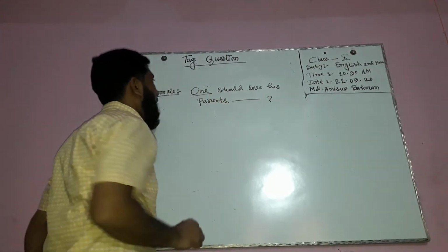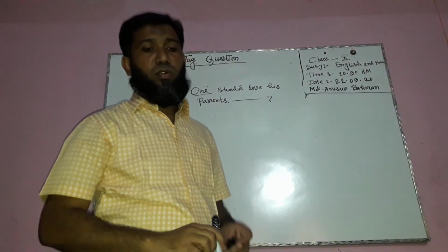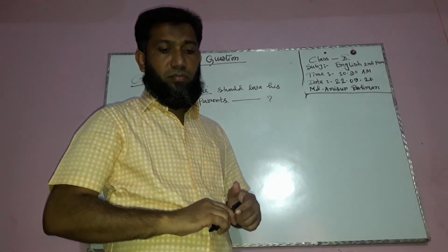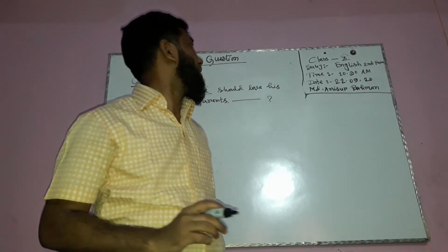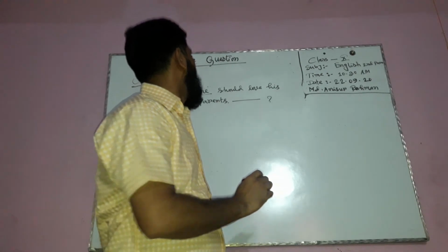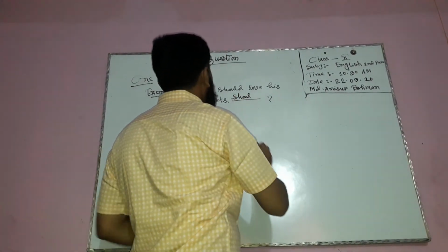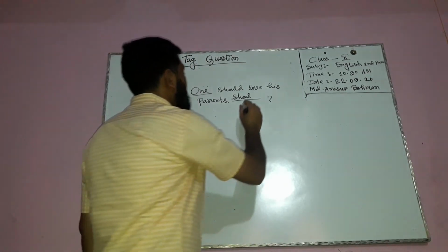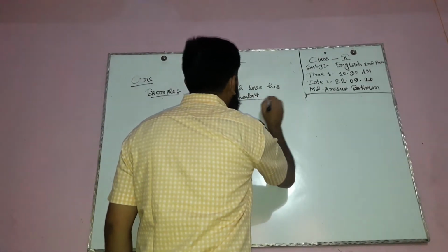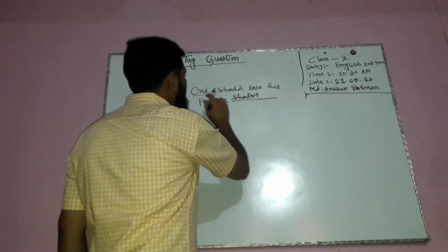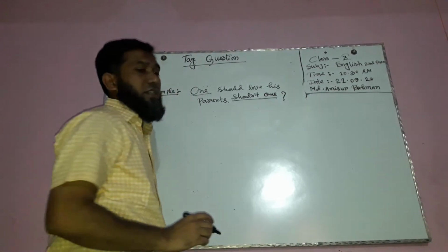Here the subject is one. How will we form this sentence in the tag question? Here the operator is should, so should also remains here. This sentence is affirmative, so we will add should in negative form, shouldn't, and one is the subject, so of course we will use one. Shouldn't one?